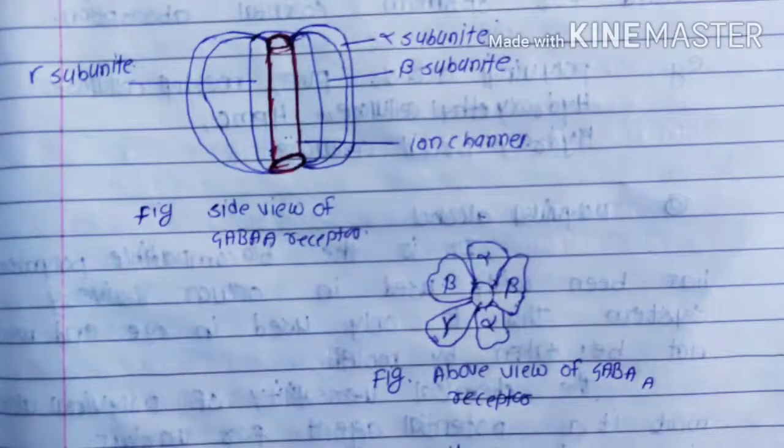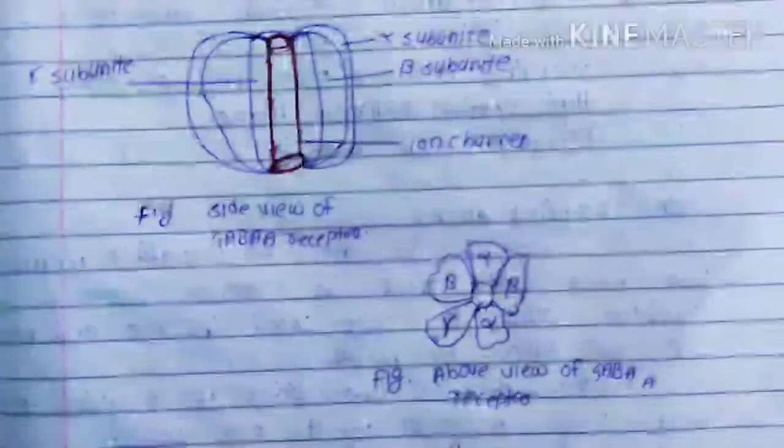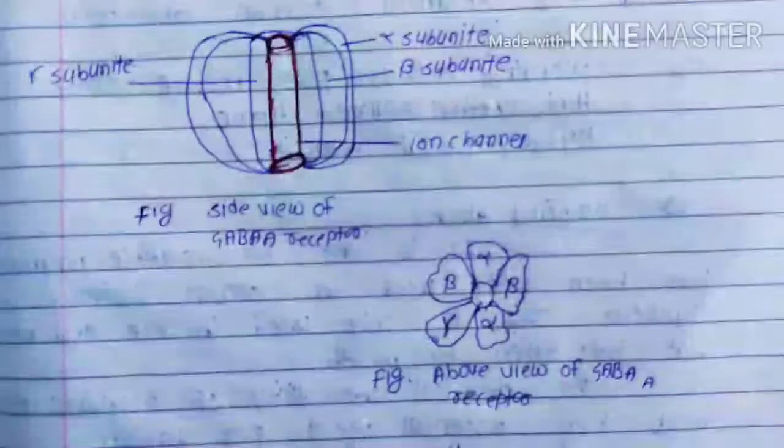There the binding of the GABA ligand takes place. Means there is the binding of GABA on the GABA A receptor. The place where GABA binds is the beta subunit. So don't forget it. That is the binding site of GABA on the GABA A receptor. It is the beta subunit.